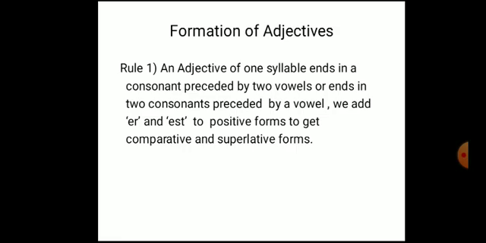Formation of adjectives. How are you going to change an adjective of the positive degree to comparative and superlative? Okay, there are some rules, beta. Let's learn those rules. An adjective of one syllable ends in a consonant preceded by two vowels, or ends in two consonants preceded by a vowel. We add er, est to the positive form to get the comparative and superlative.